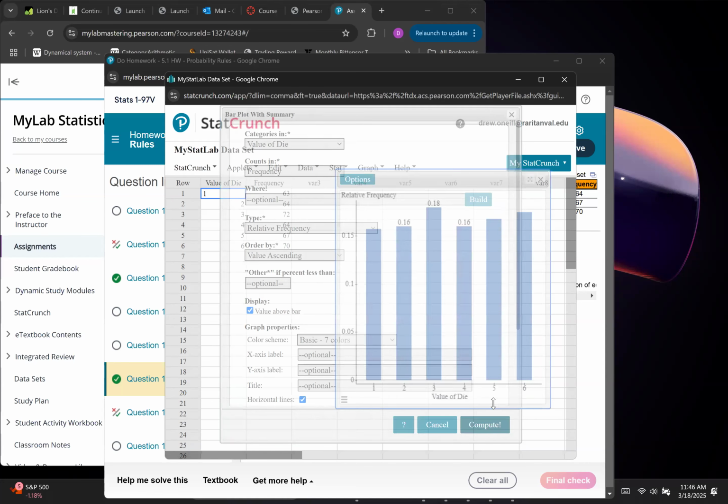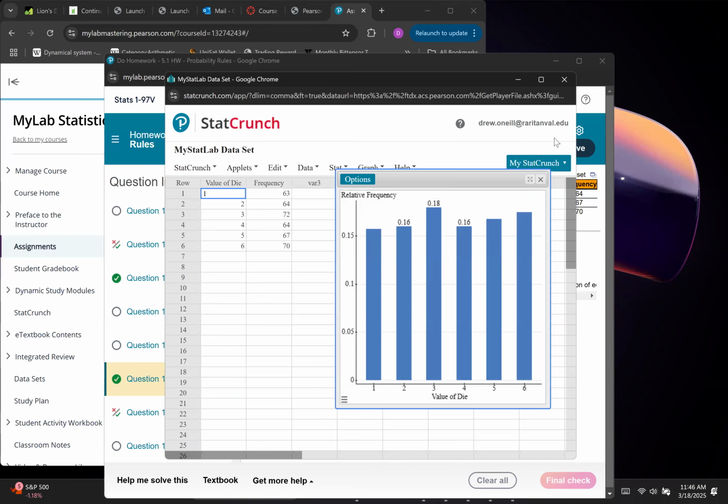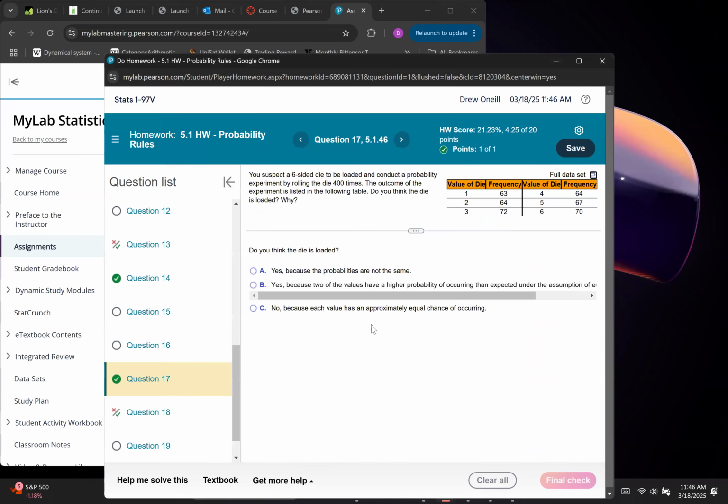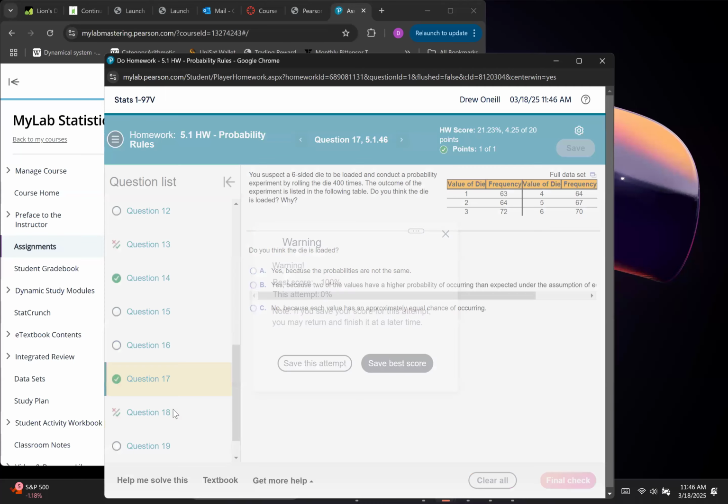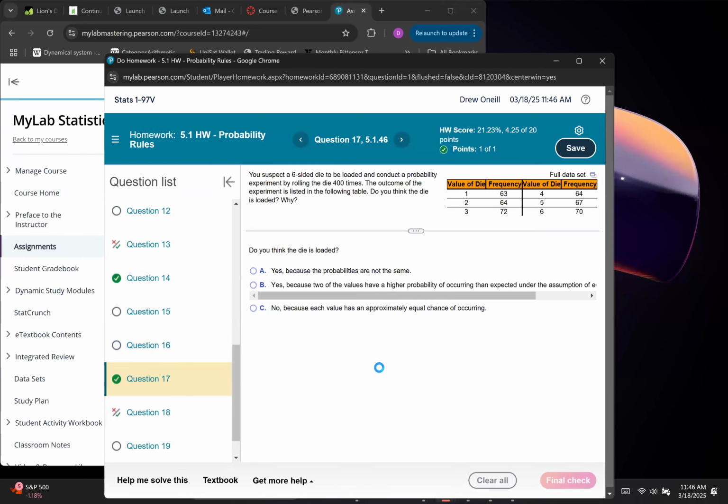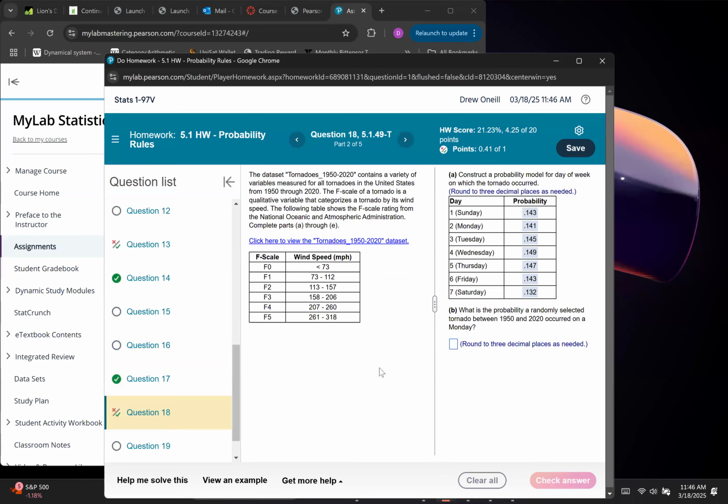So that's probability. And this is a weird problem because the actual probabilities that are computed aren't the same, but they're close enough so that we consider them the same. So this would be fair. So it's not loaded. Crazy data one, but we've done this one before.